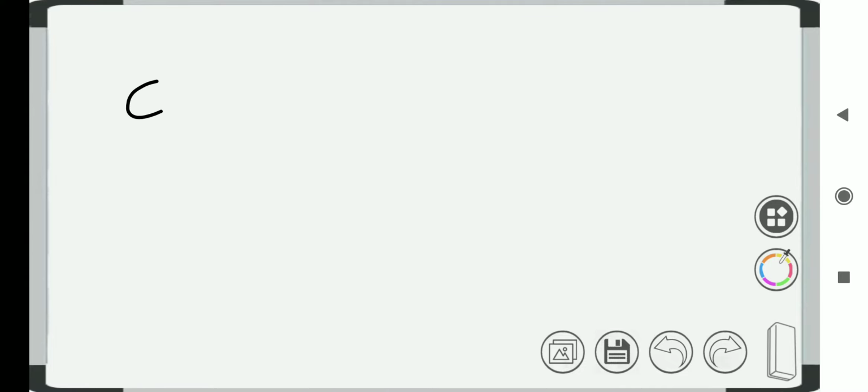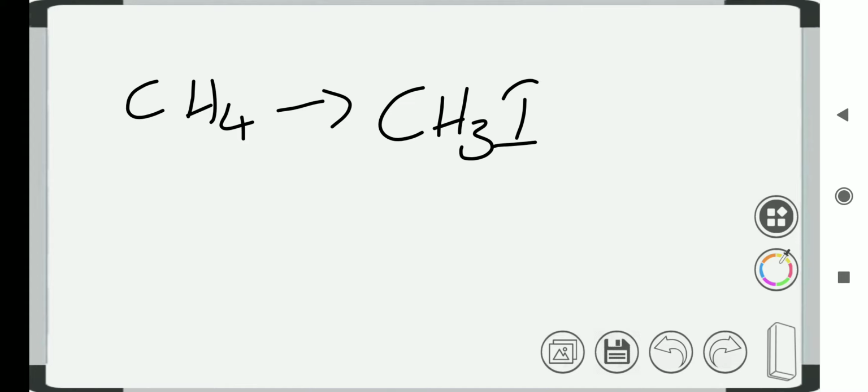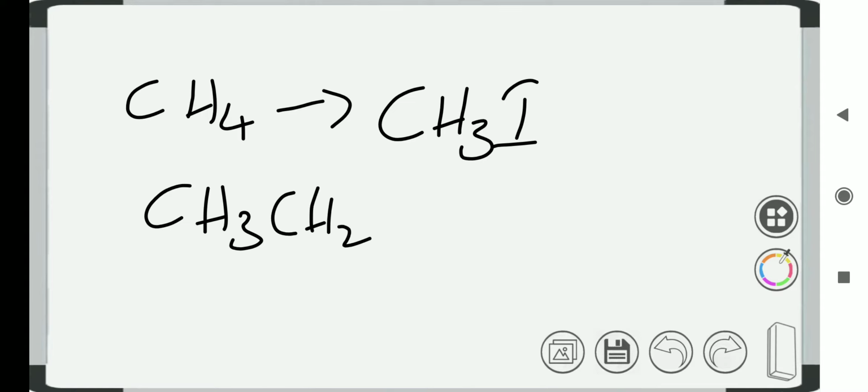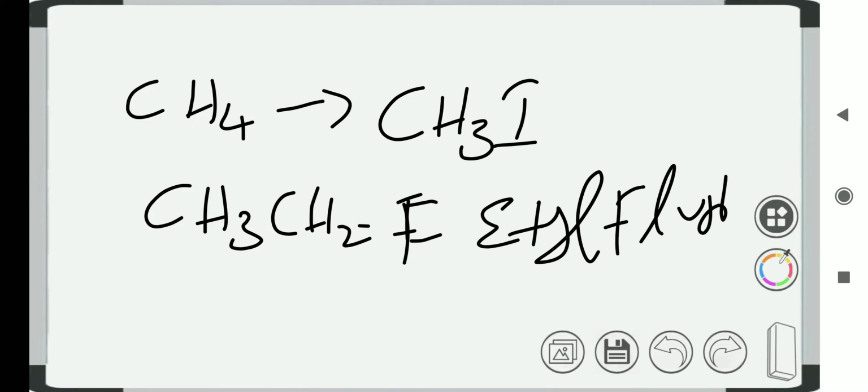For example, methane, in which one of the hydrogen atoms is replaced with a halogen, gives methyl iodide. Similarly, in ethane one of the hydrogens is replaced with the halogen fluorine, so it's ethyl fluoride.